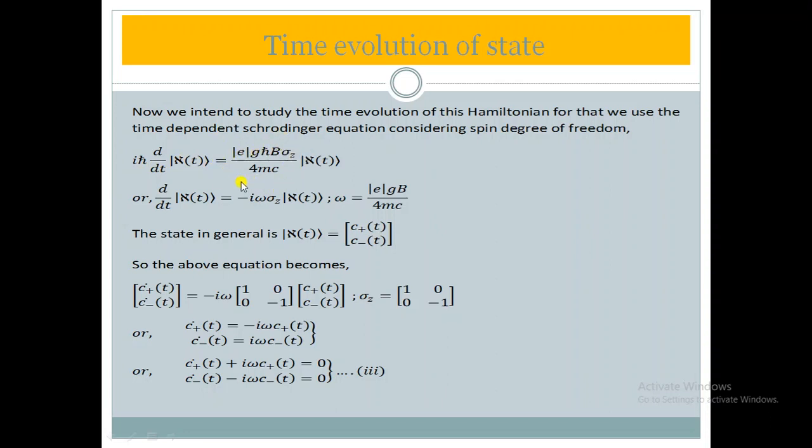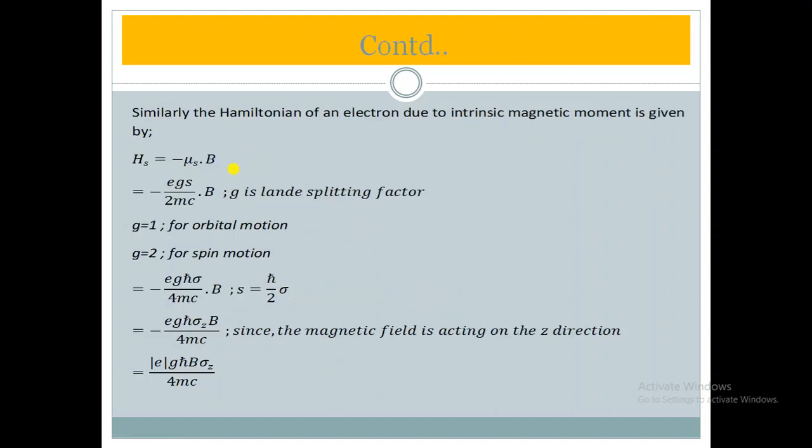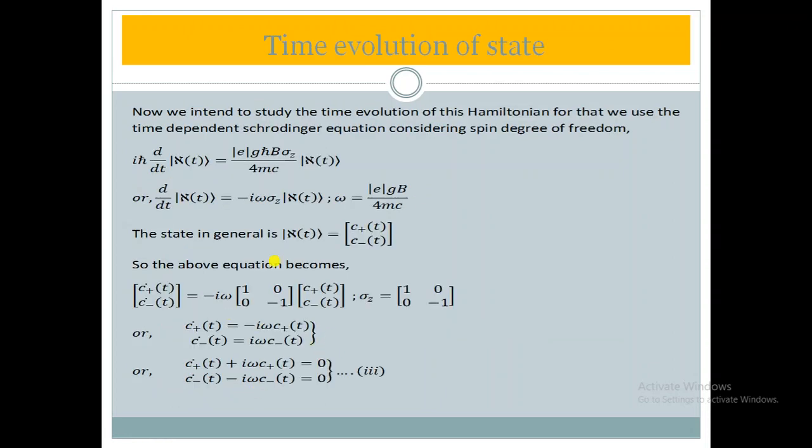This is the equation of the Hamiltonian which we found in the previous slide. Here we can see e g h cut B sigma z divided by 4 mc, e g h cut B sigma z upon 4 mc, xi(t).